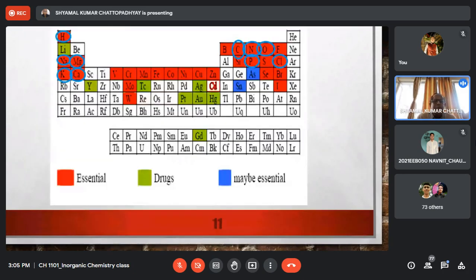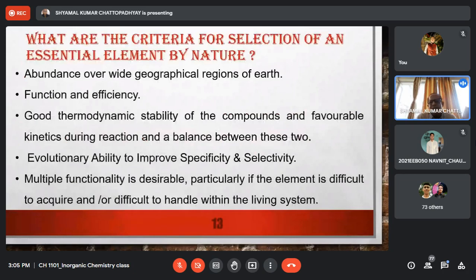Then the question is, naturally, since we are learning from the point of view of chemistry, not biology, as a chemist, we shall try to understand what are the factors that, out of so many elements that are available in nature, only a handful of elements are selected for functioning in the biological system. So, in other words, what are the methods of biological selection?